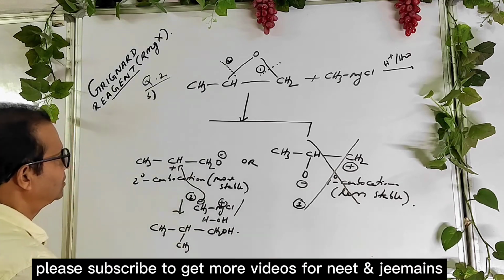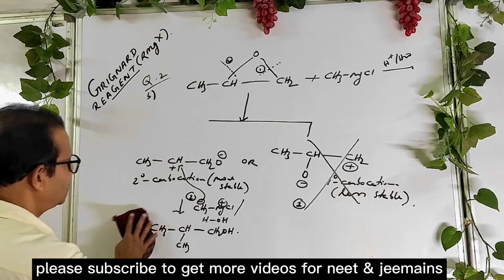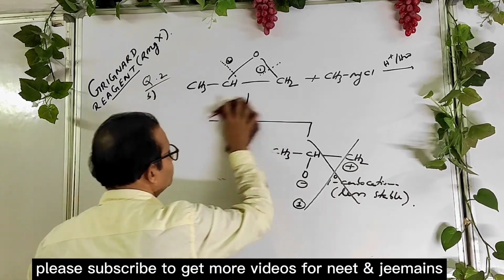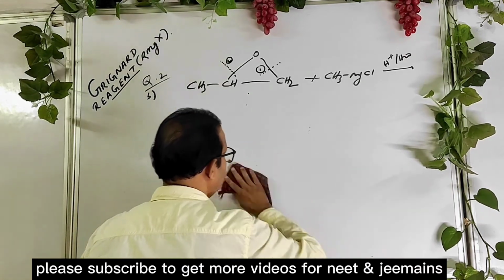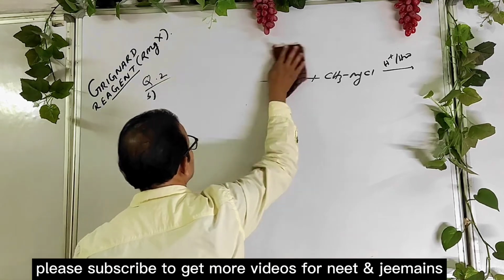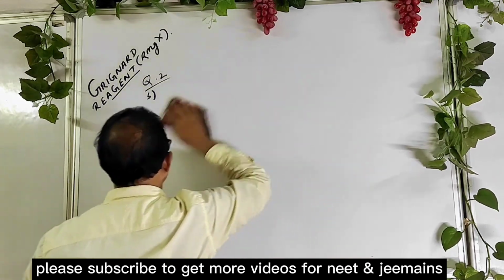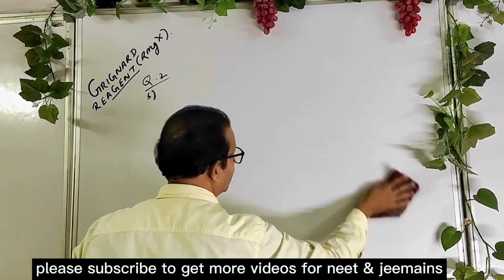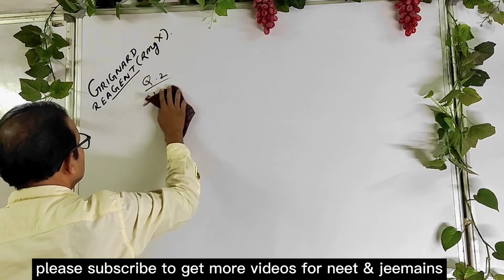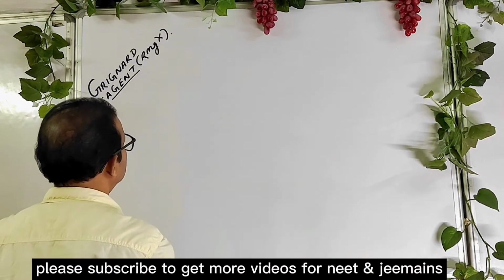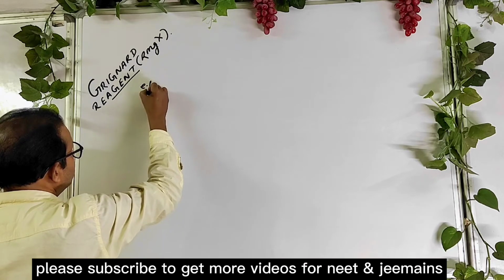Now see another example, you will understand much better. These are all previous years' exam questions from different entrance exams. So see another example, a continuation example.